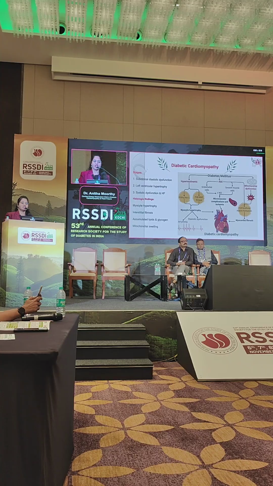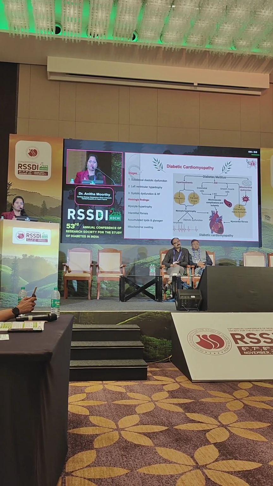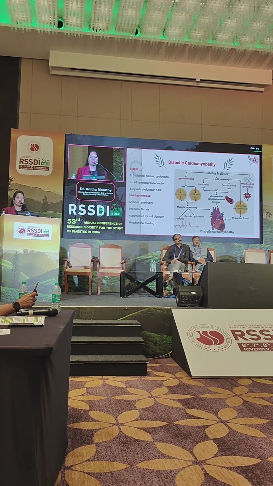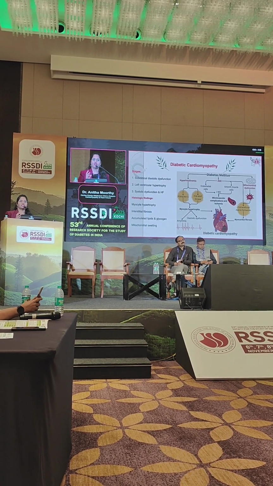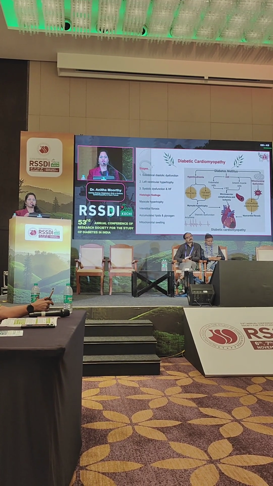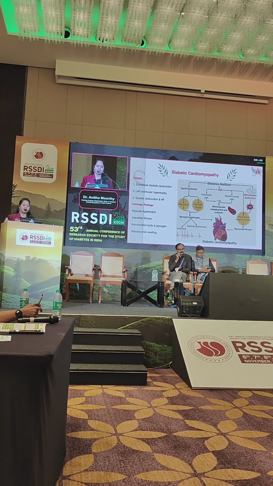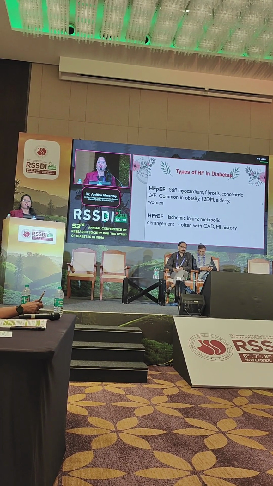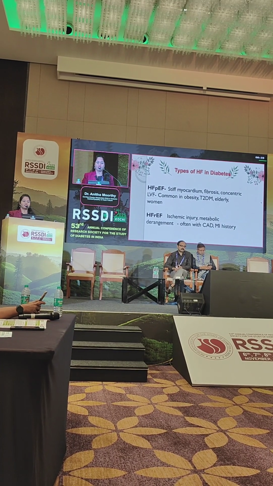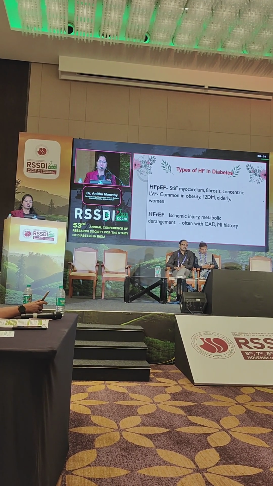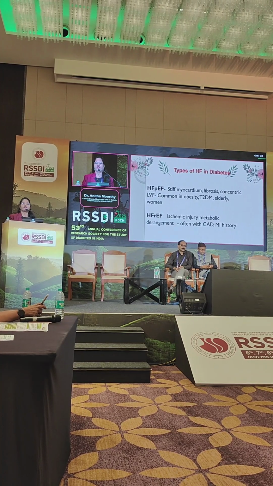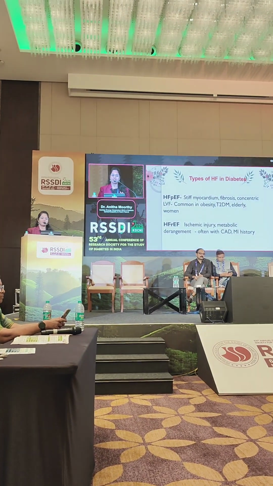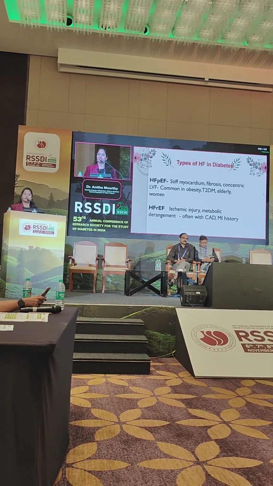So again, the same thing, the stages of heart failure. The first stage is subclinical diastolic dysfunction, left ventricular hypertrophy, and later the systolic dysfunction. The early sign is diastolic dysfunction. We need to pick it up at the diastolic dysfunction itself. And then histological changes like myocyte hypertrophy, interstitial fibrosis, and mitochondrial swelling. Types of heart failure in diabetes: preserved ejection fraction and reduced ejection fraction. Preserved is nothing but stiff myocardium, fibrosis, concentric LVH. It's very common in obesity, diabetes, and elderly patients, whereas reduced ejection fraction is ischemic injury, common in coronary artery disease patients and post-MI.